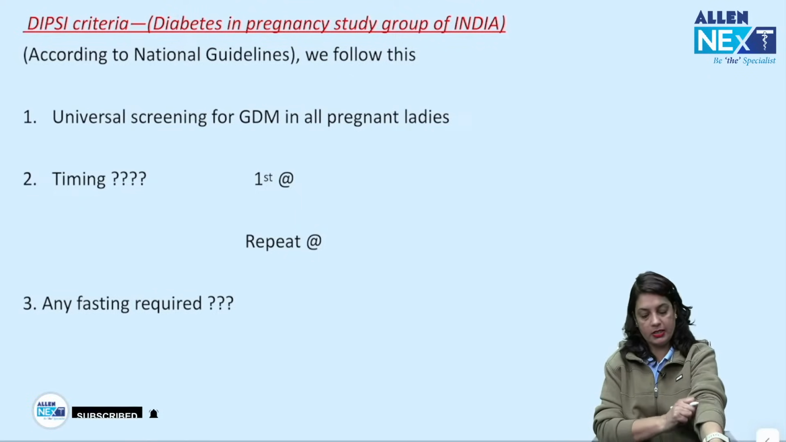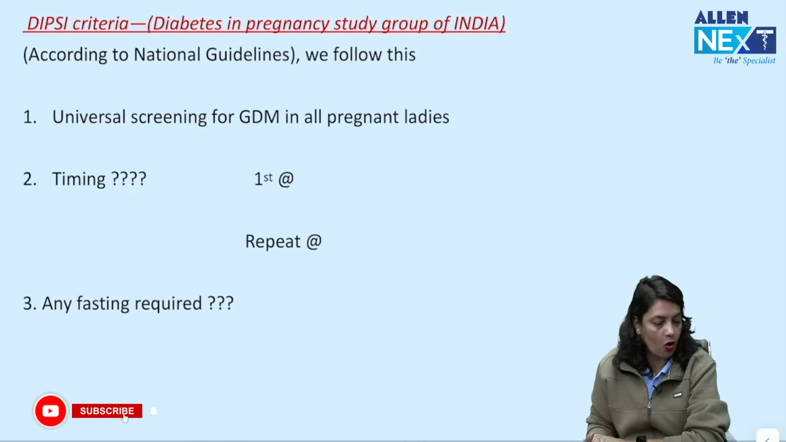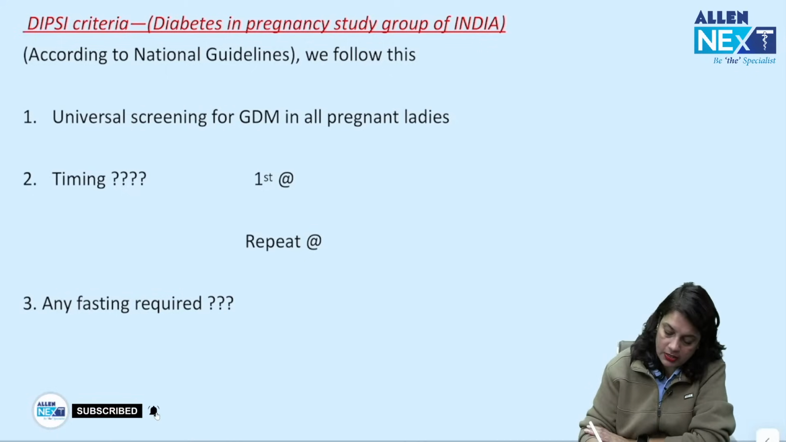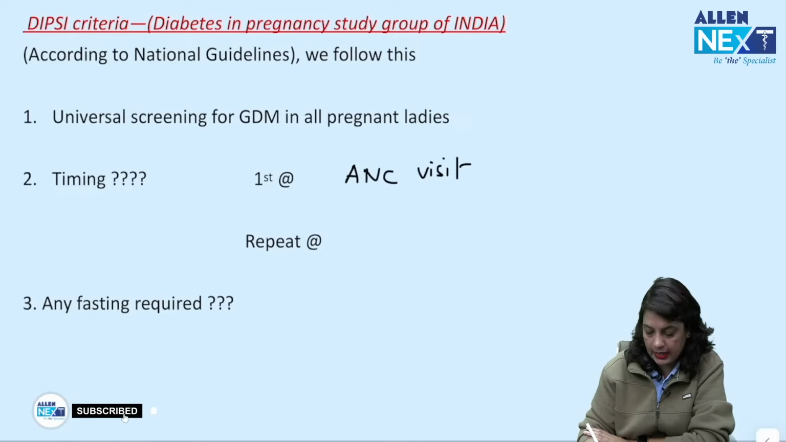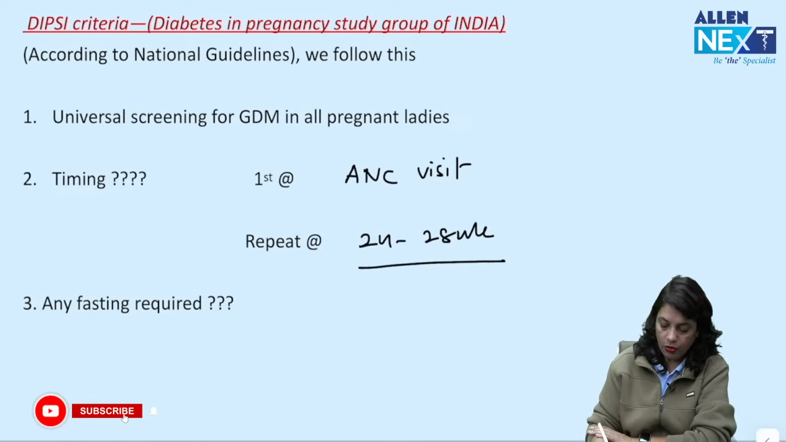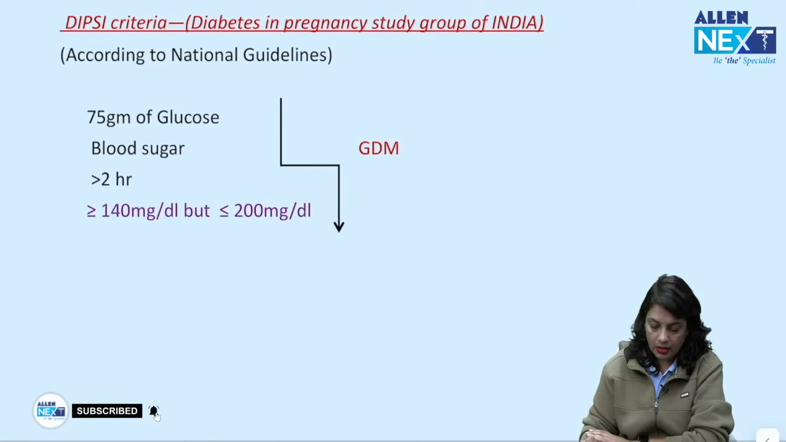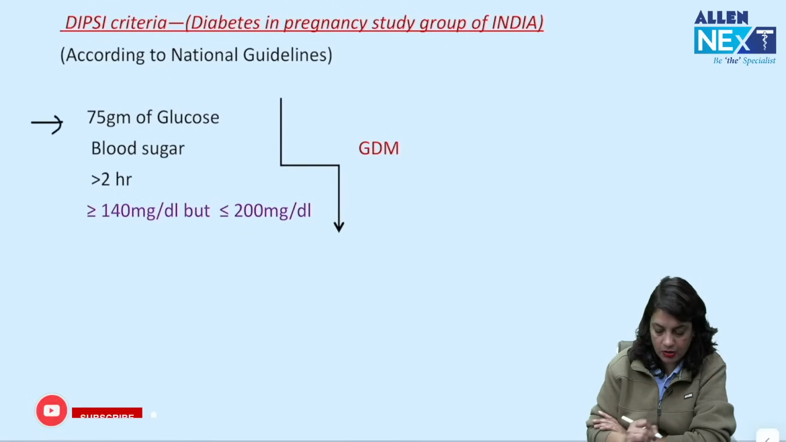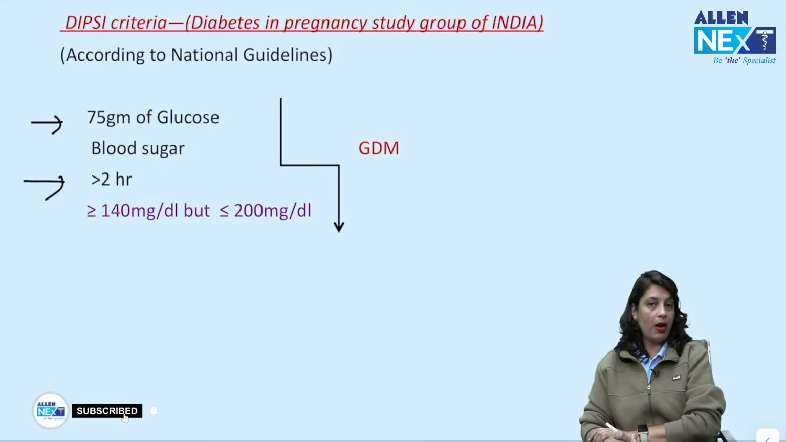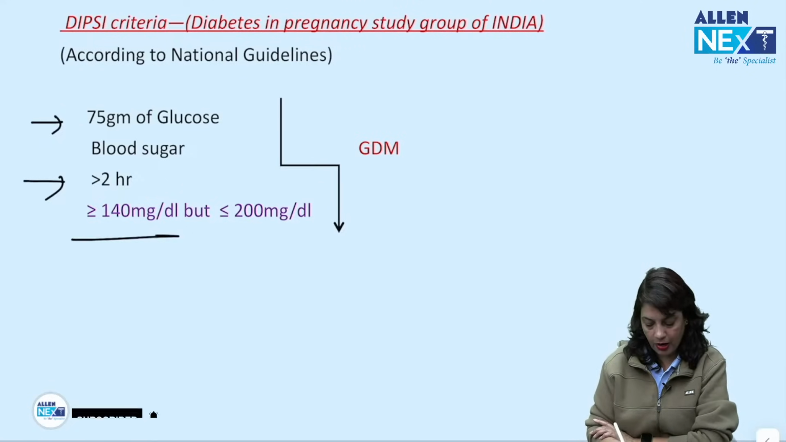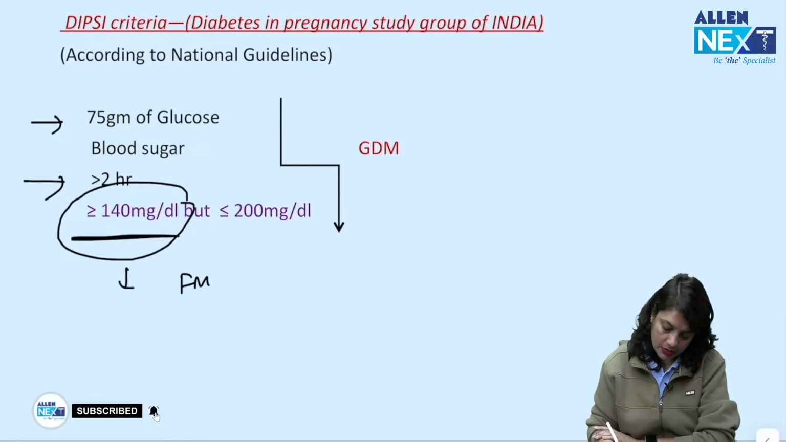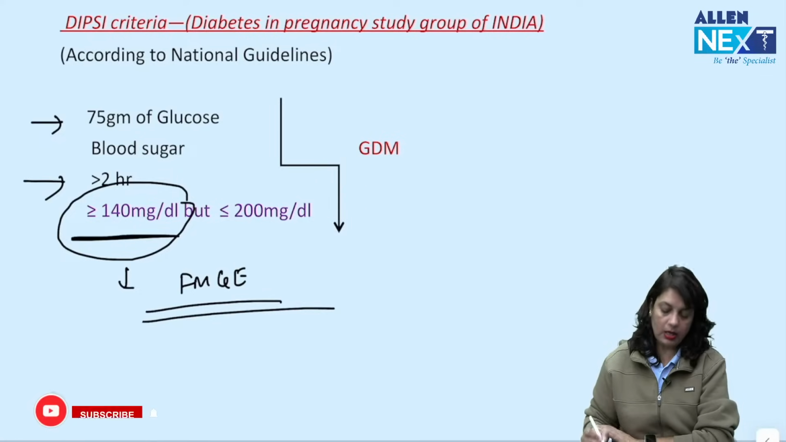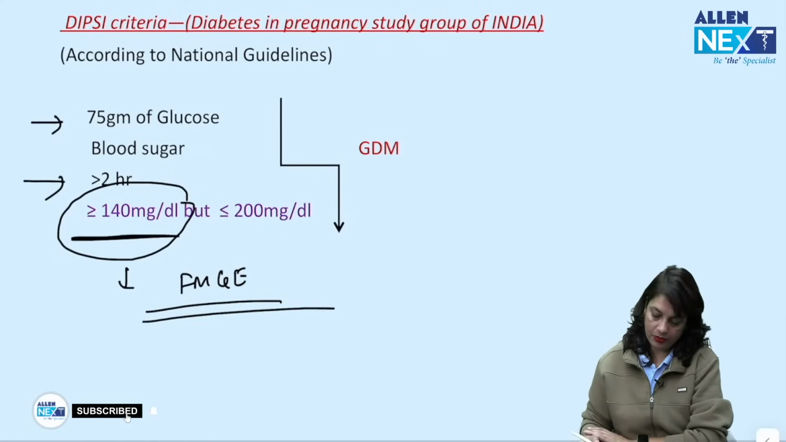Now, according to DIPSI criteria, Diabetes in Pregnancy Study Group, and according to the national guidelines, universal screening for gestational diabetes should be done in all pregnant ladies. First time is at first antenatal visit, and second should be repeated at 24 to 28 weeks. No fasting is needed. You give 75 grams of glucose and you should take blood sugar levels after 2 hours. Cutoff value should be less than 140. And on this, many times a question is being asked in the FMG exam.